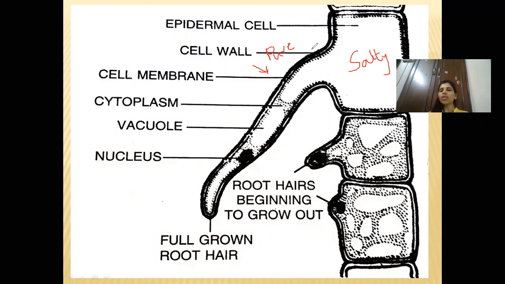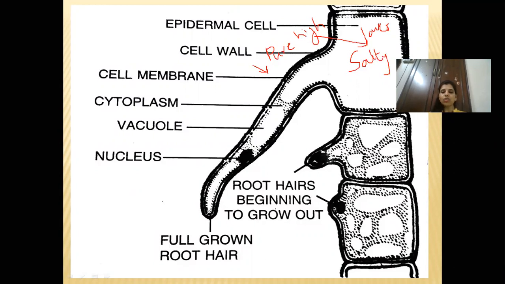Now when the root hair is in contact with the pure water, what do you think will happen to the flow of water? Yes, you're right. The water from outside will move inside the cell, because it will move from higher concentration area, where the concentration of water is high, to the lower concentration of water. Because if it is salty, the water concentration is low and salts are more. So water will easily move inside. So endosmosis will take place.